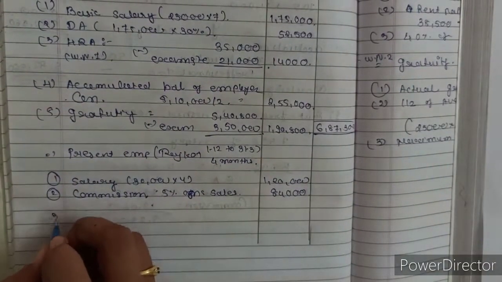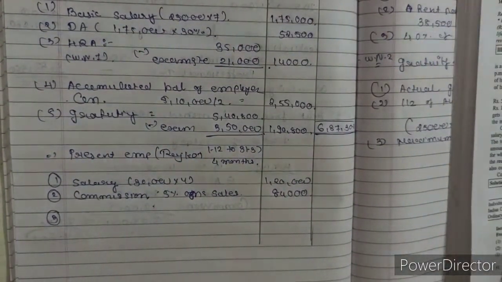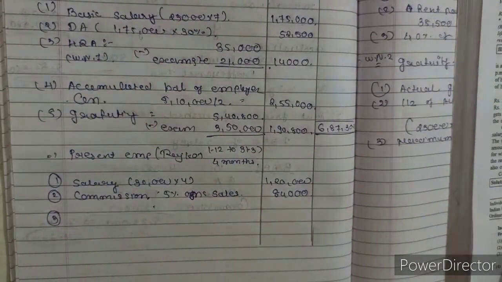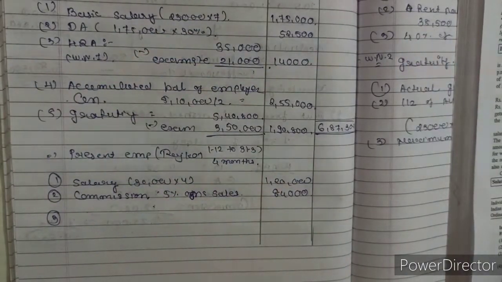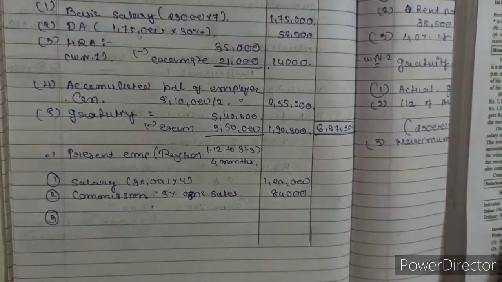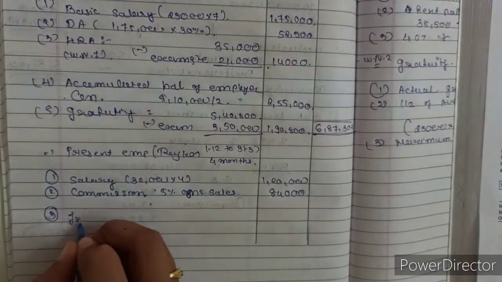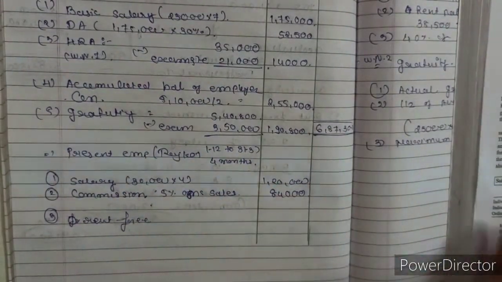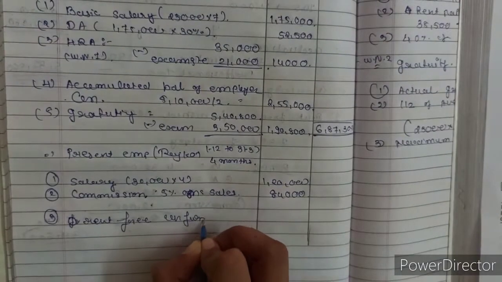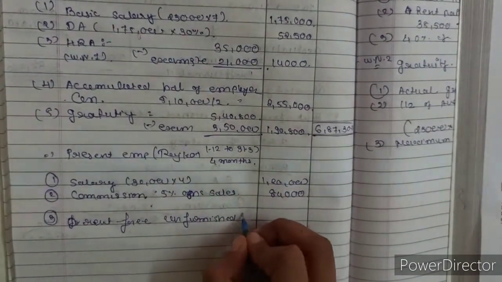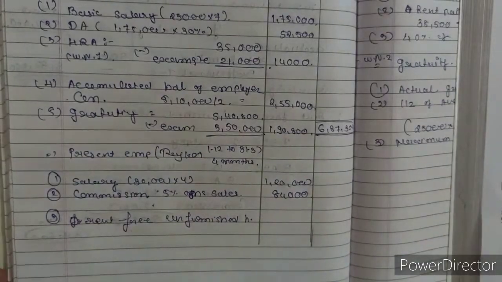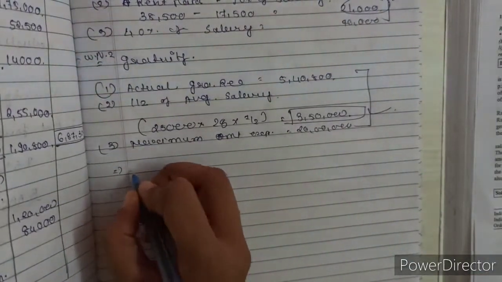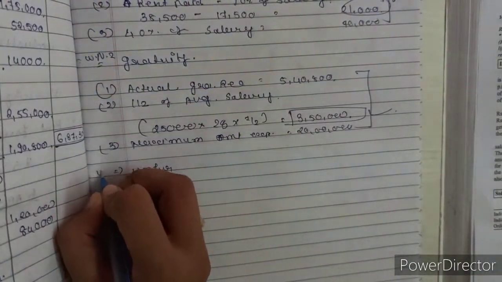Then point number 3. He has received a rent-free unfurnished house. The annual rent paid is 72,000 rupees. So, rent-free unfurnished house. So we have to make a working note on the unfurnished accommodation. Working note number 3.